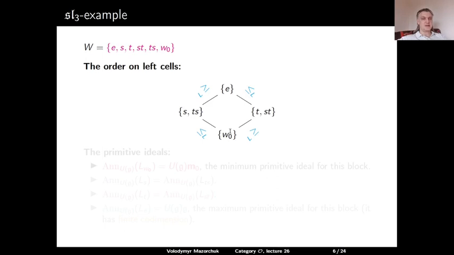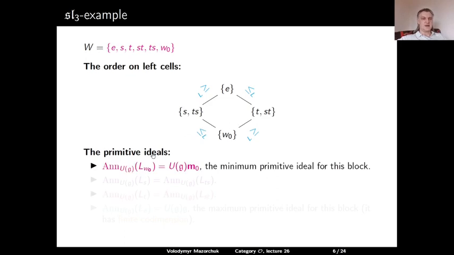There are two non-singleton left cells, one of them consisting of S and TS, and another one consisting of T and ST. They are not comparable with respect to the left order. So from this description, Barbasch-Vogan's theorem asserts that the annihilator of LW0 is the minimum primitive ideal for this block.